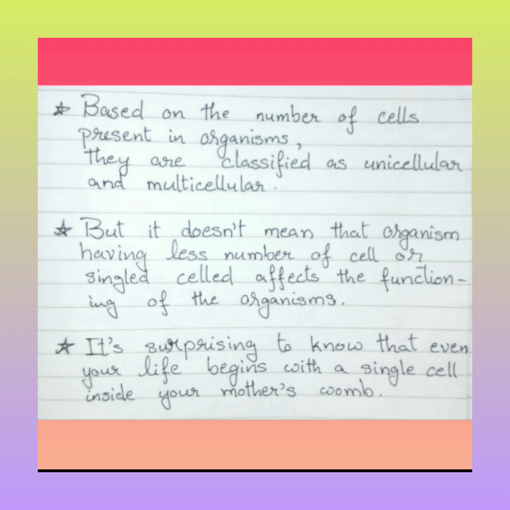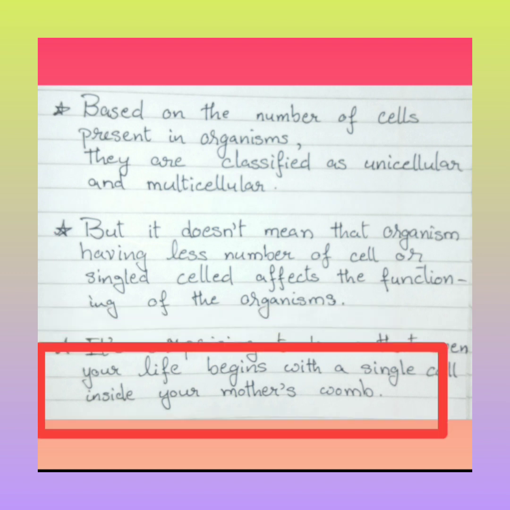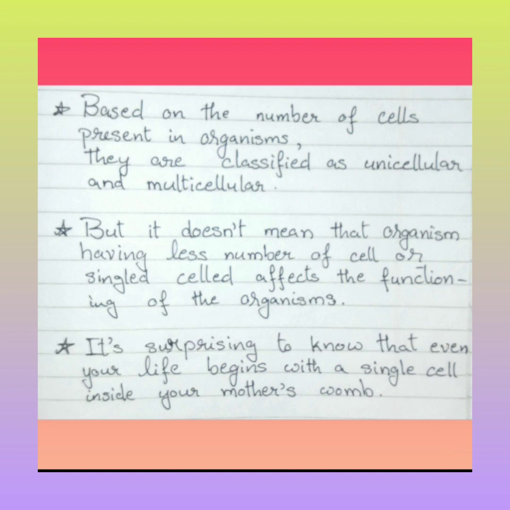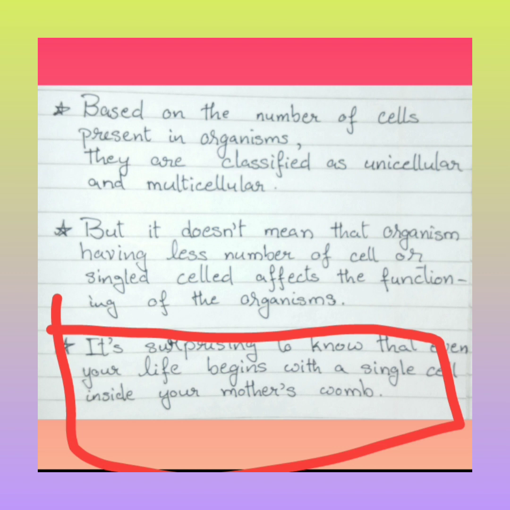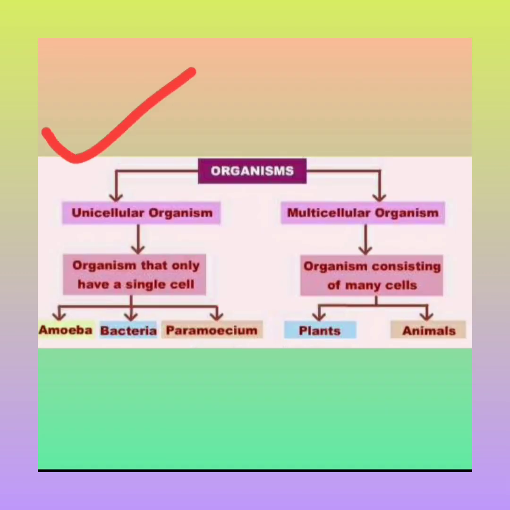It's surprising to know that your life begins with a single cell inside your mother's womb, isn't it? You can see a flowchart here. Organisms are categorized into unicellular organisms and multicellular organisms.